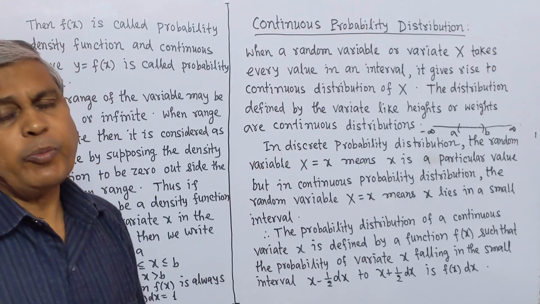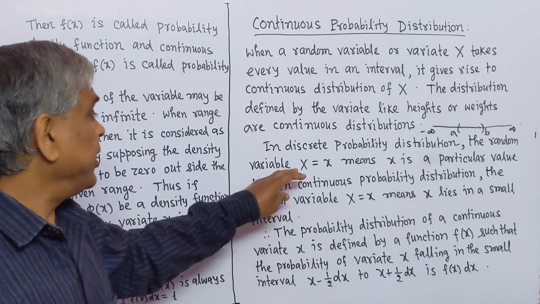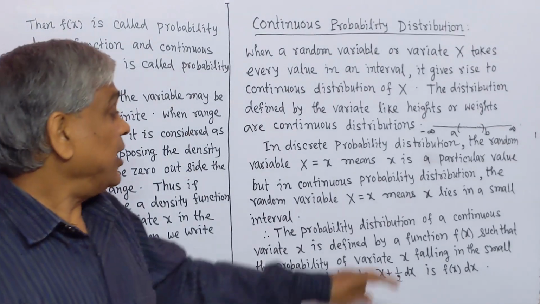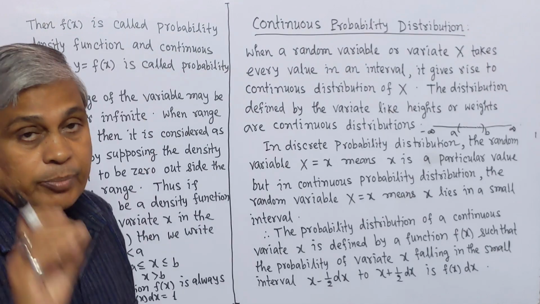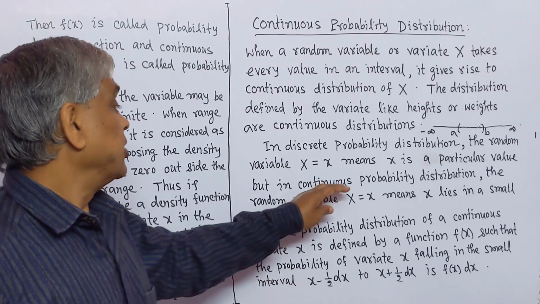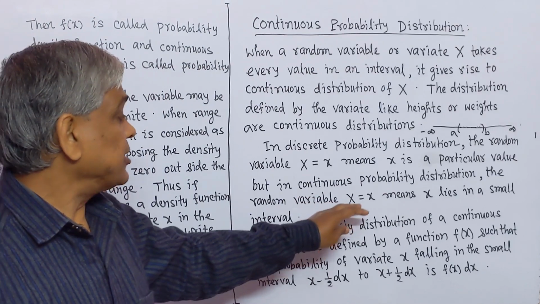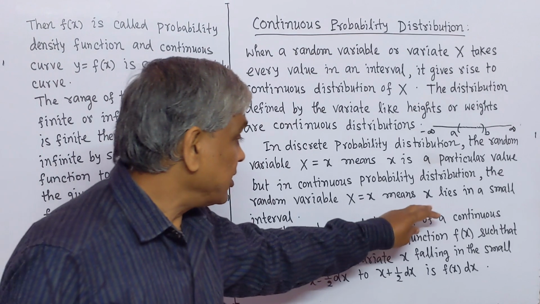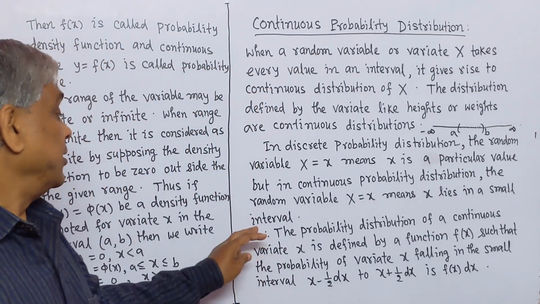In discrete probability distribution, we know that the random variable capital X equal to small x means X is a particular value. But in continuous probability distribution, the random variable capital X equal to small x means small x lies in a small interval.